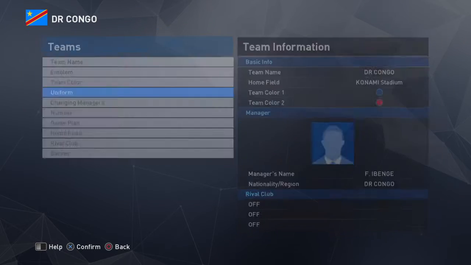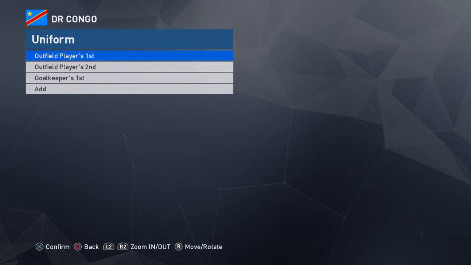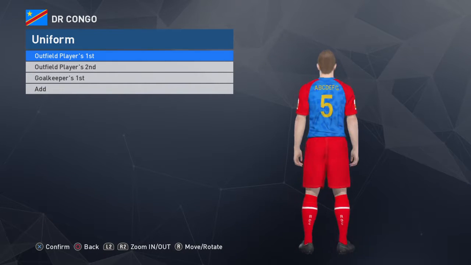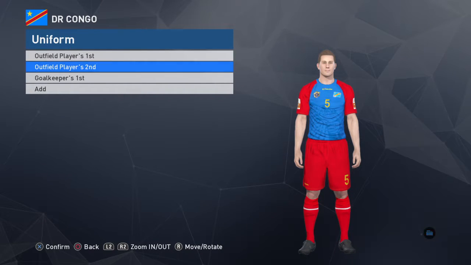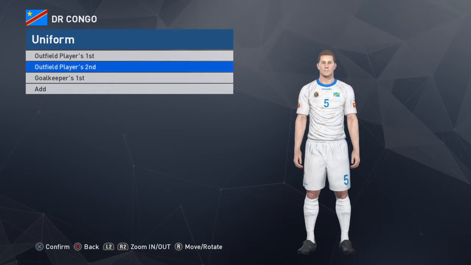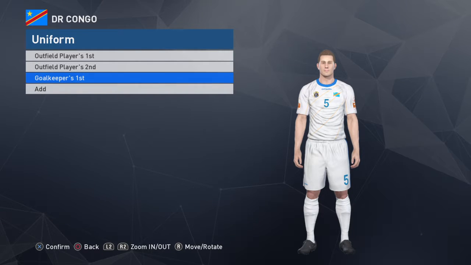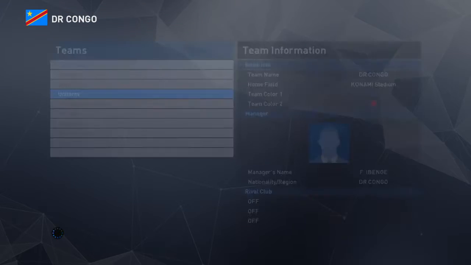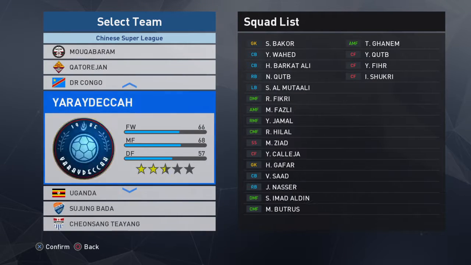DR Congo, I was lucky enough to find something on the net for them. So I got this here for DR Congo. And this is an away kit, and this is the goalkeeper. I was lucky to find something for DR Congo, so it's going to be in the file.